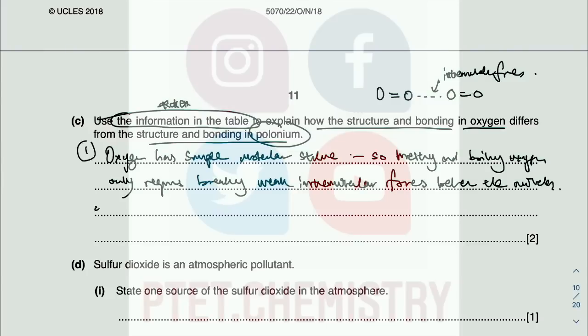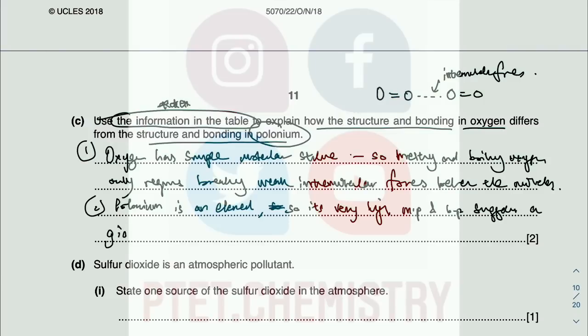Okay, but then what about the polonium? So polonium is an element, right? It's an element given in the periodic table. So it's very high melting point and boiling point, suggests a giant structure. Must be giant metallic because it can conduct in solid state. Can conduct as a solid.